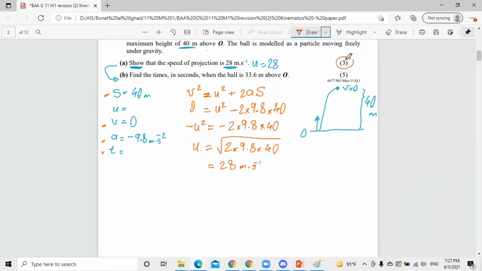Okay, we get the 3 marks. Now we are going to use this value because it's given to answer the next part of the question.